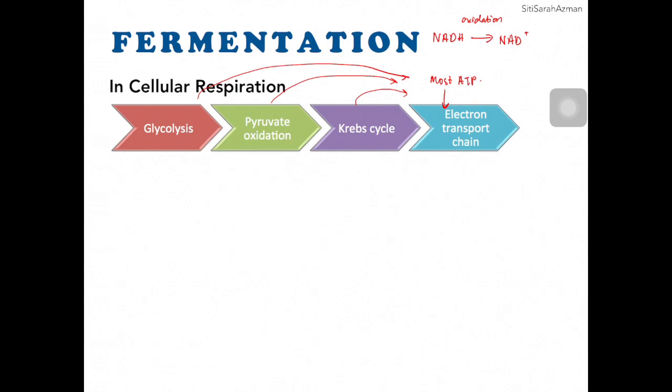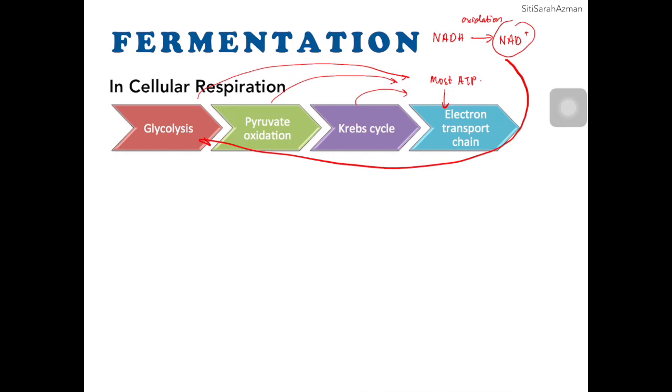So all NADH from glycolysis, pyruvate oxidation and Krebs cycle, once they reach electron transport chain, undergo oxidation and become NAD plus. So what is the purpose of NAD plus? These NAD plus molecules will be recycled in glycolysis, in pyruvate oxidation, in Krebs cycle.